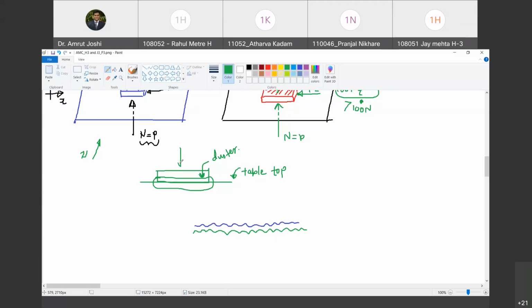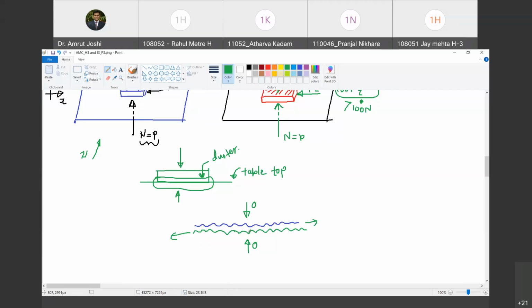When you don't have any normal force acting along this surface in contact, when this pair of forces is zero, are you with me? These crests and troughs of both the surfaces are not engaged in one another. Do you agree with me? There is no effort to engage the crests and troughs of two surfaces in contact. Agreed? Yes. So as there is no engagement, when you try to slide one surface over the other, you don't have to break any engagement between the crests and troughs. Do you agree with me?